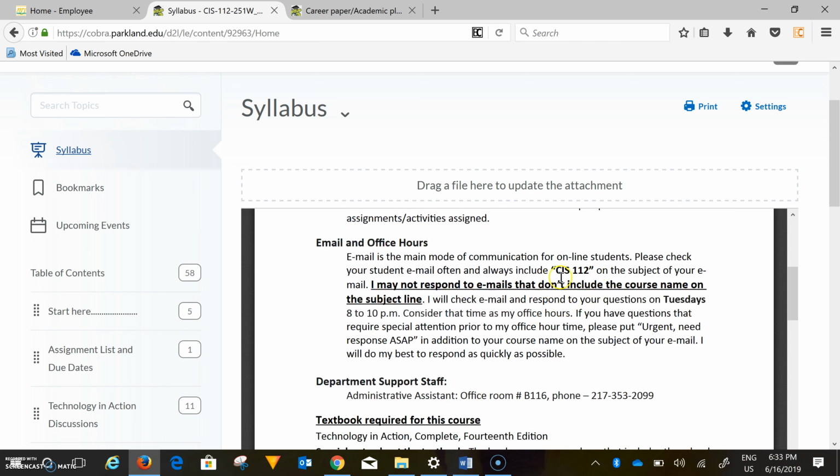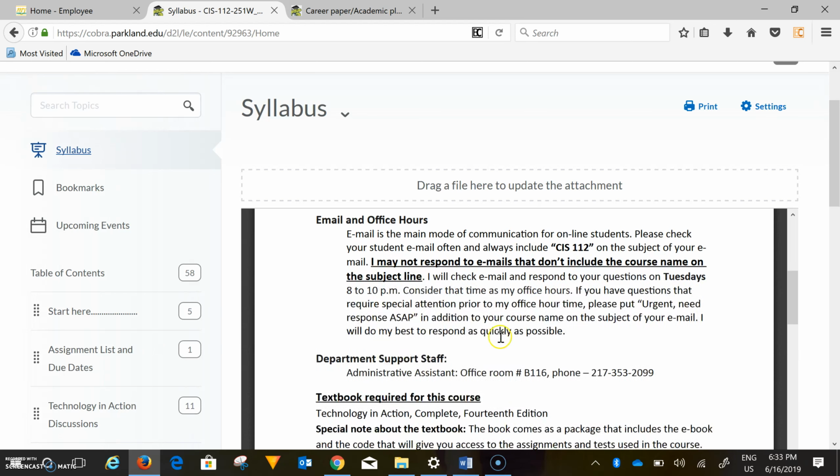Whenever you email me, please make sure that you put CIS 112 on the subject line of your email. Otherwise, your email may get lost. I have filtered all the CIS 112 emails to go into one folder on my email. You can email from Cobra, and when you are responding to an email, you have to go to Outlook, your Parkland email.